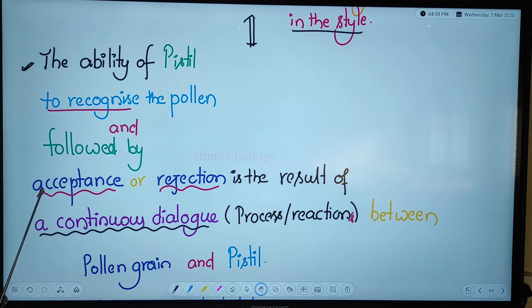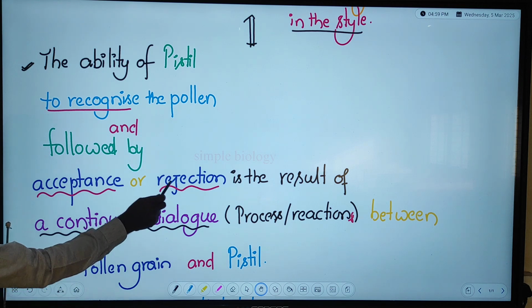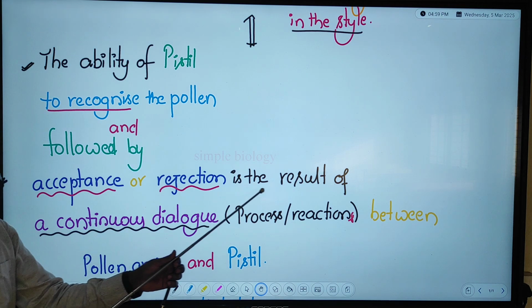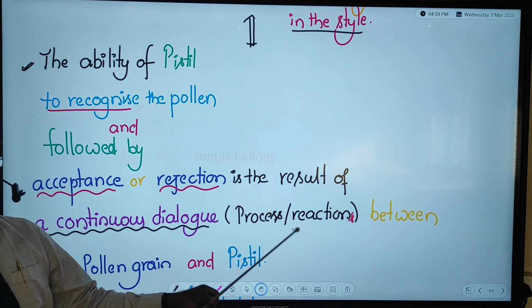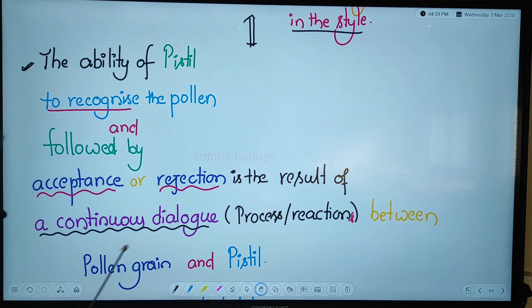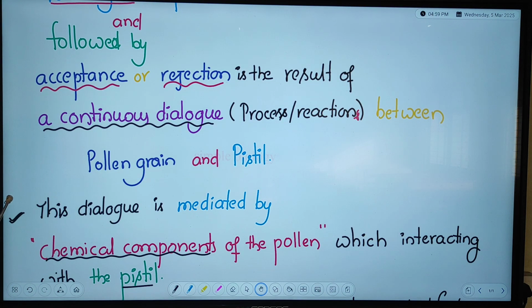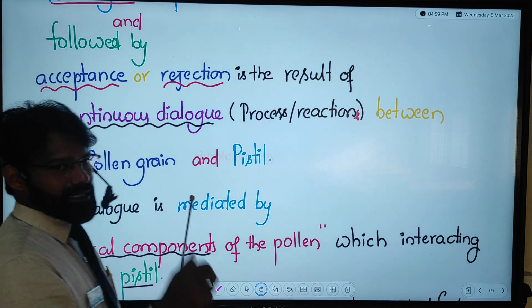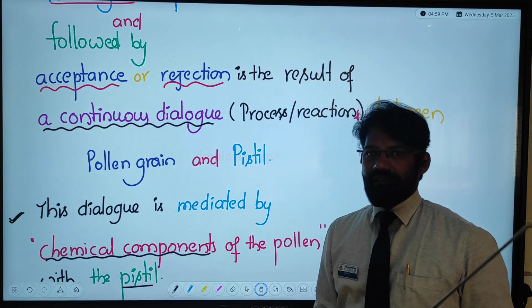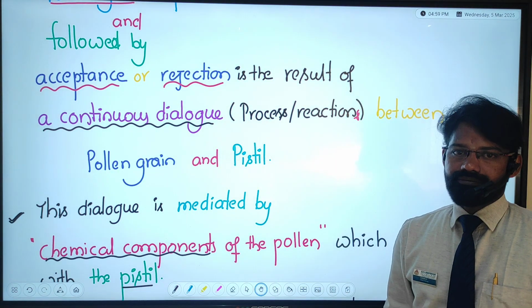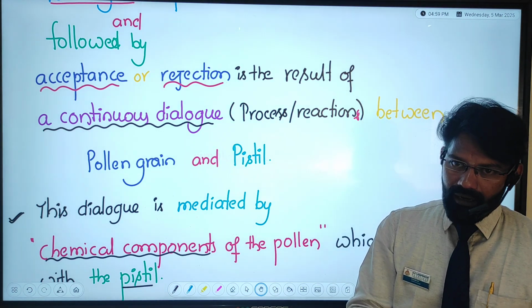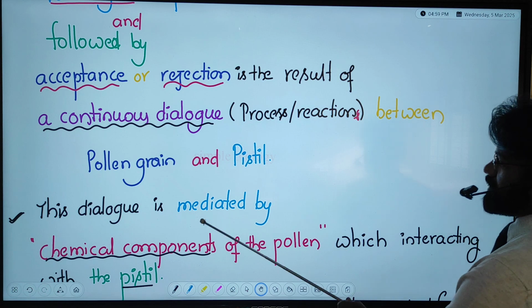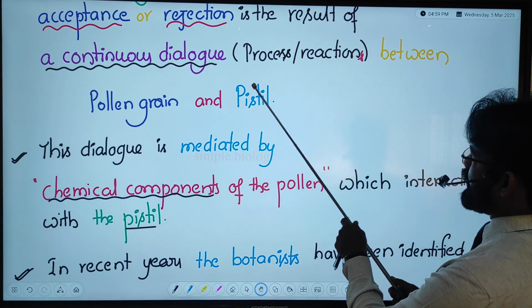The ability of the pistil to recognize the pollen, followed by acceptance or rejection, is the result of a continuous dialogue between the pollen grain and pistil. Continuous dialogue means processes or reactions between the two. The acceptance or further events of pollination, that is pollen tube growth on the stigma and in the style, is based on this continuous dialogue.